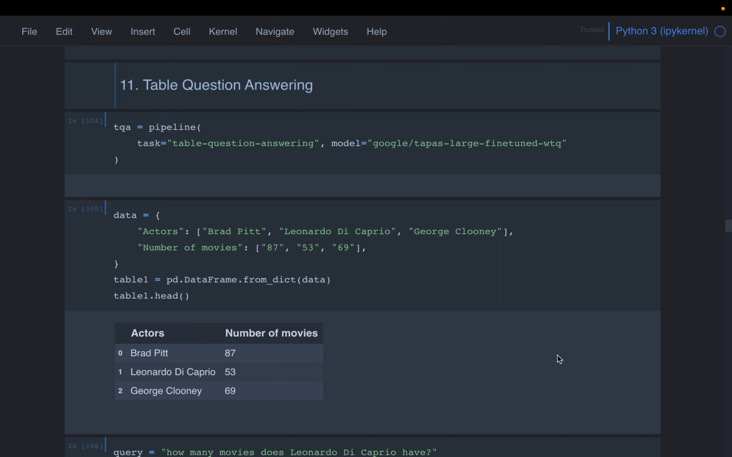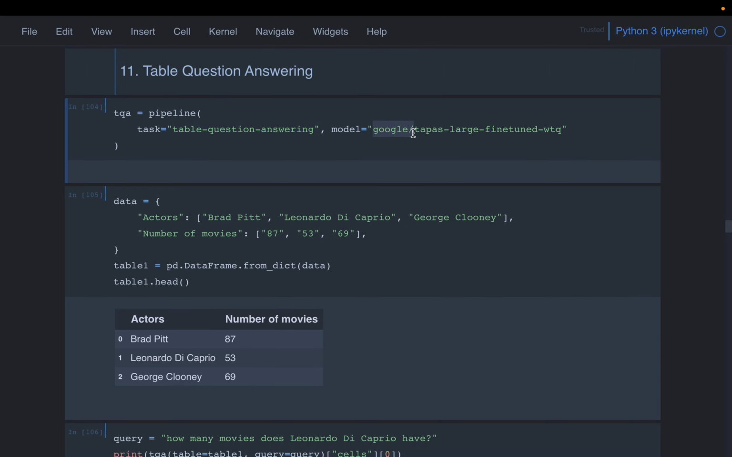So the 11th NLP task is going to be table question answering. Now this is going to be very important. Google is going to introduce their model into Google Sheets, and Microsoft is going to introduce their own model into Microsoft Excel. So they are making it easier to find insights from tabular data. Here we have a pipeline and the task is table question answering. In fact, this model is coming from Google.